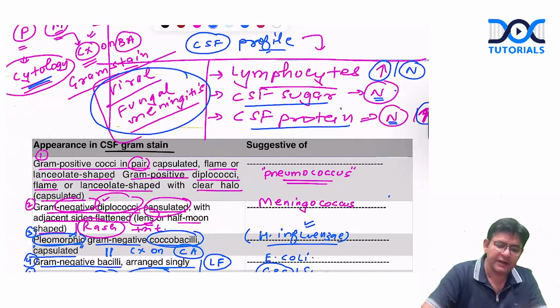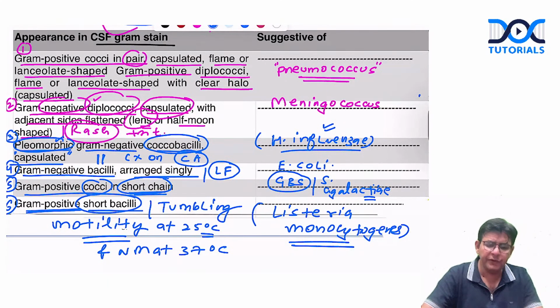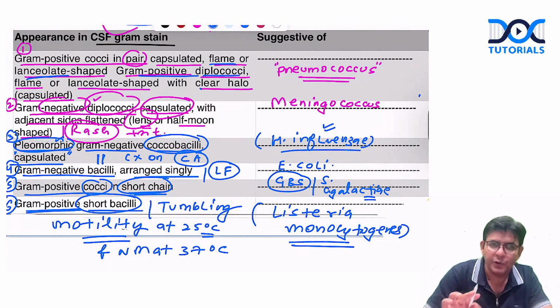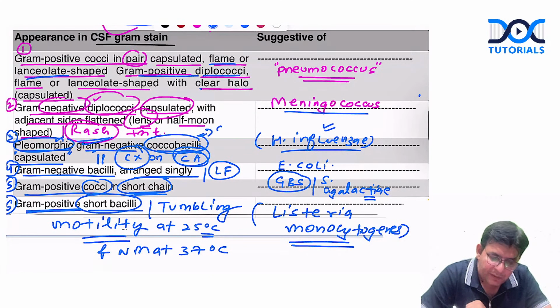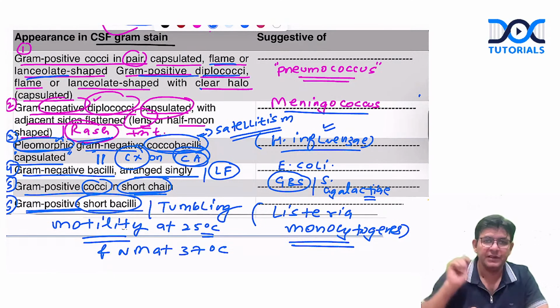After that, we discussed the CSF gram staining pictures of these particular organisms and their properties. If you remember this much also: somewhere the lanceolate is coming, somewhere the flame-shaped, and flame and lanceolate are the same. Diplococci, and that too gram positive, pneumococcus. Gram negative, capsulated, lens shaped, that is meningococcus. What is the other important thing? Rash. Okay. Pleomorphic, gram negative coccobacilli. What is the other thing? Grows on chocolate agar, and if you have studied, it shows a property called satellitism. We are talking about Haemophilus influenzae.